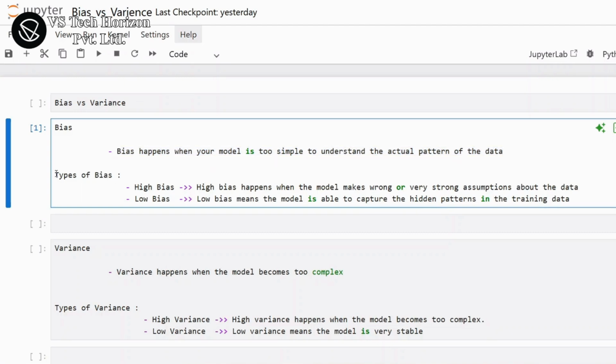There are two types of bias, that is high bias and low bias. High bias happens when the model makes wrong or very strong assumptions about the data. It means the model is too simple to understand real problems in the training data, and because of this it cannot learn properly, and this leads to a problem called underfitting. And low bias means the model is able to capture the hidden patterns in the training data.